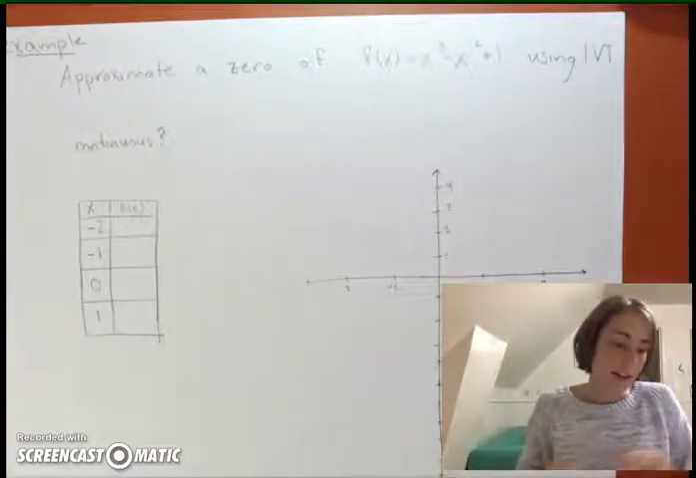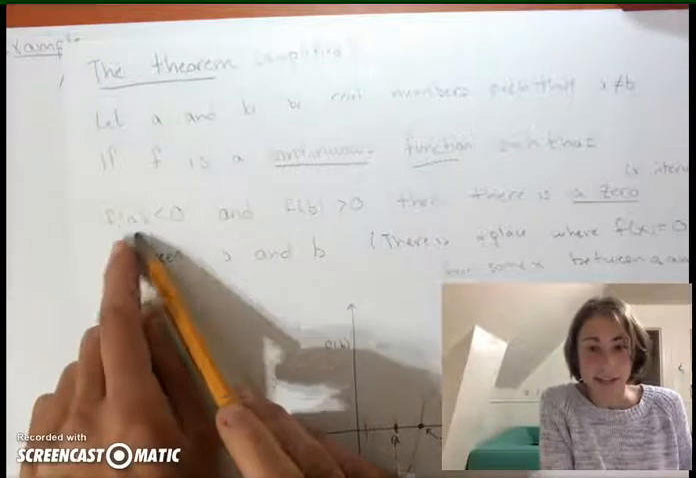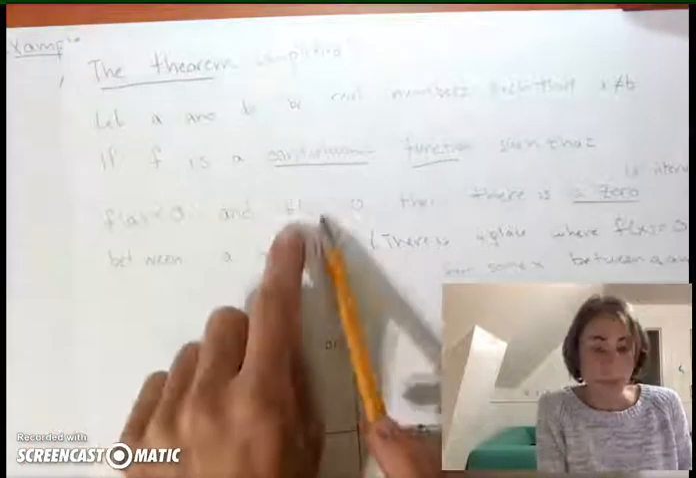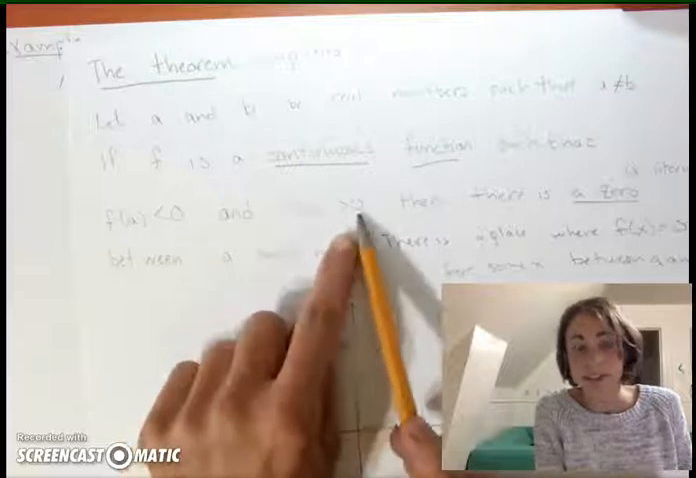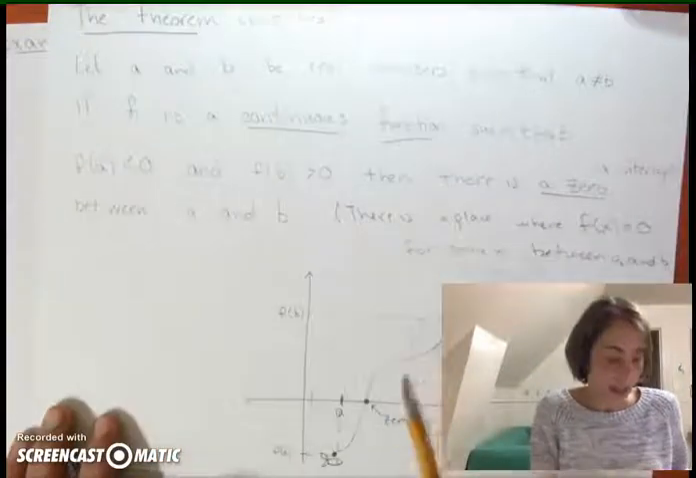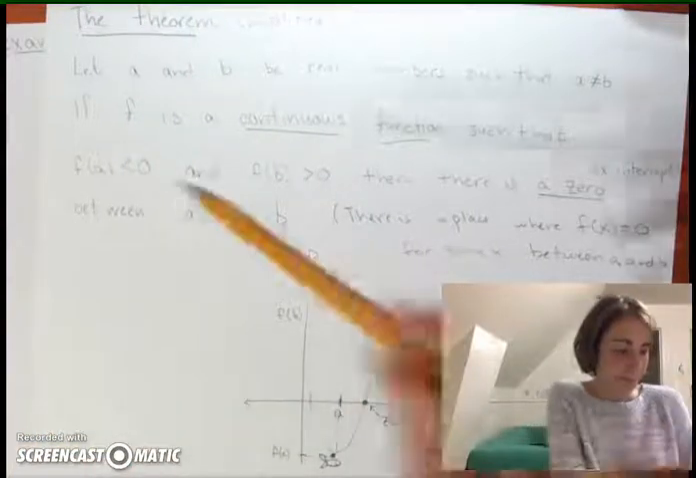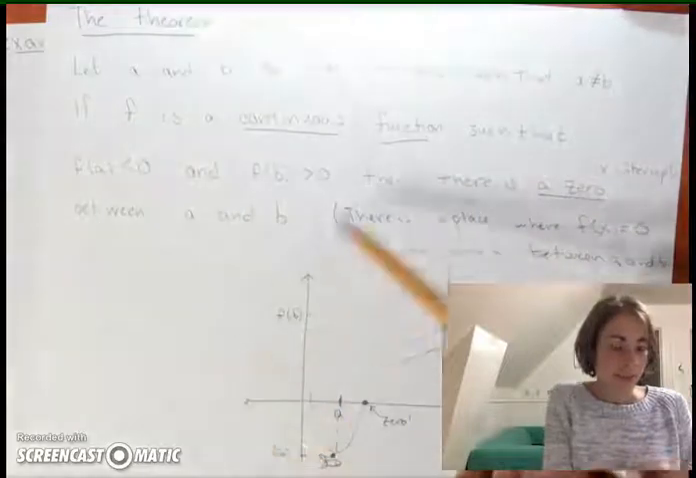So the other part of the theorem that we need to satisfy is we need to find an a such that f of a is less than 0 and a b such that f of b is greater than 0. Then somewhere between a and b we'll actually have a 0. So we need to find our fish and we need to find our bird.